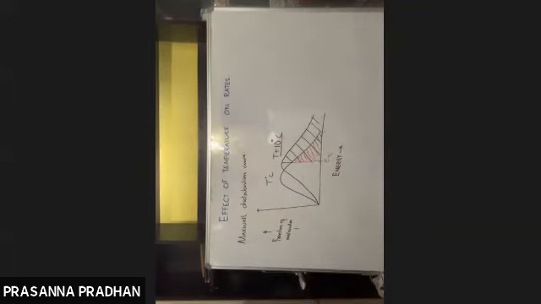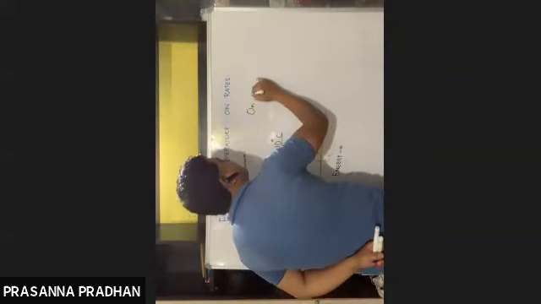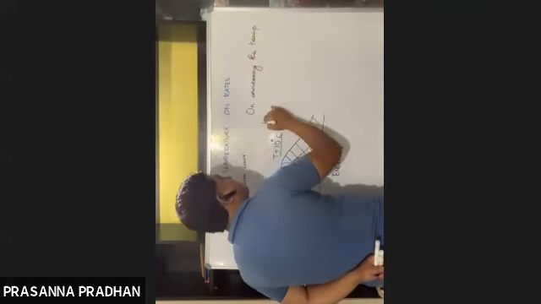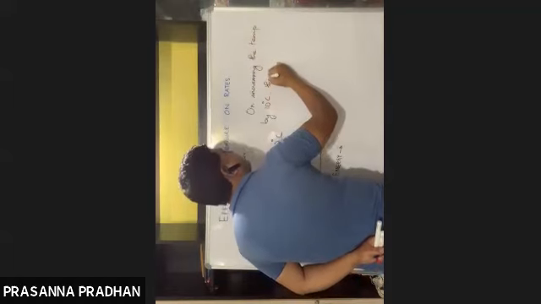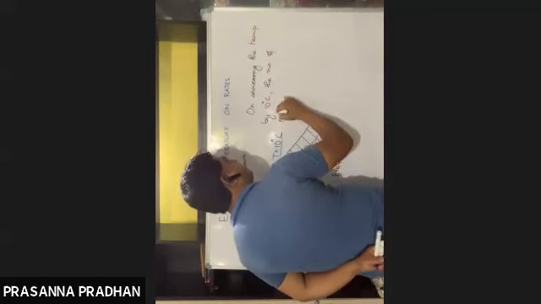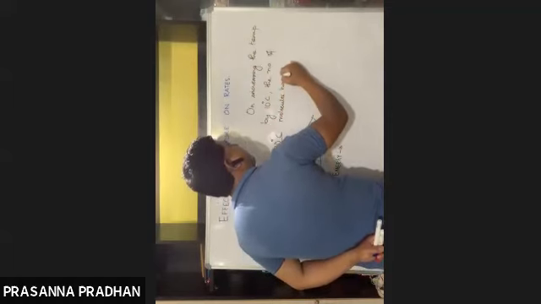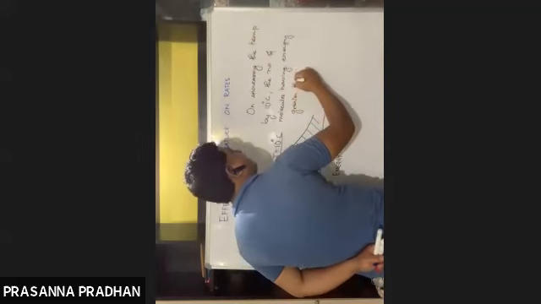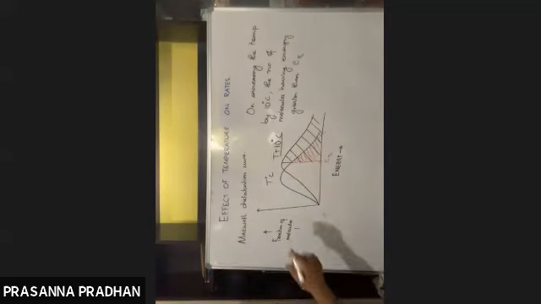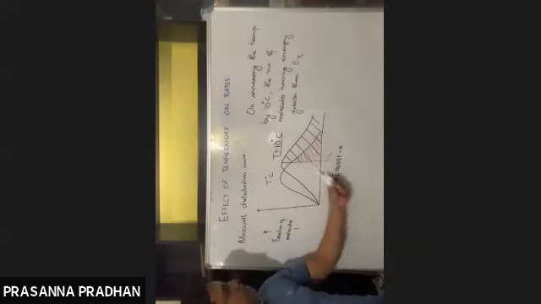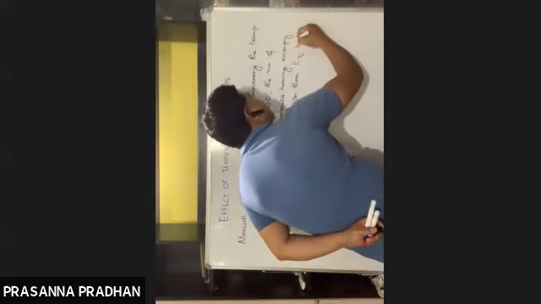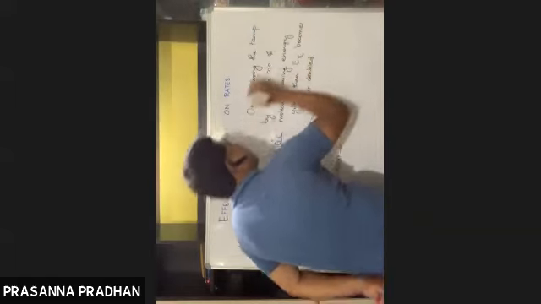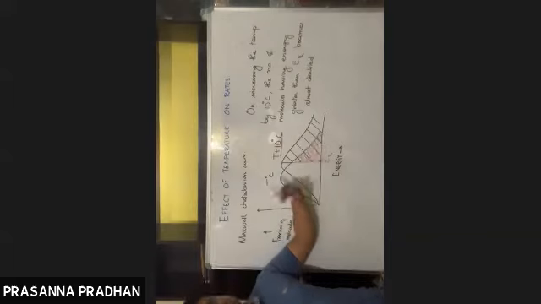That means if we put this into words, on increasing the temperature by 10 degrees Celsius, the number of molecules having energy greater than threshold energy almost becomes doubled.